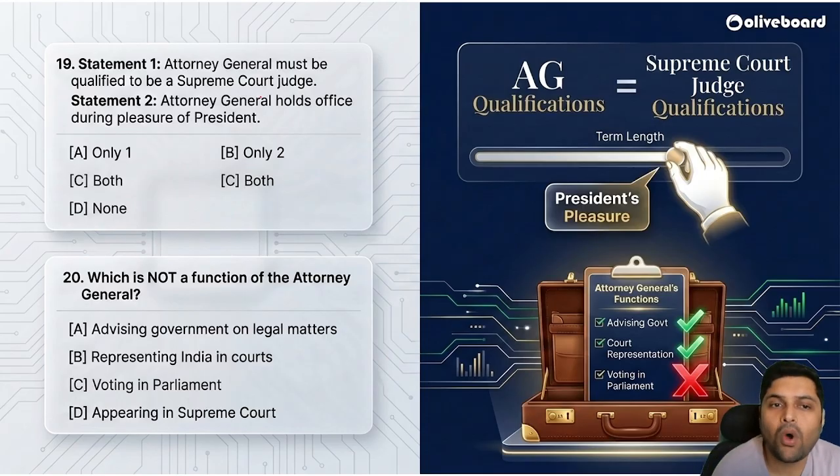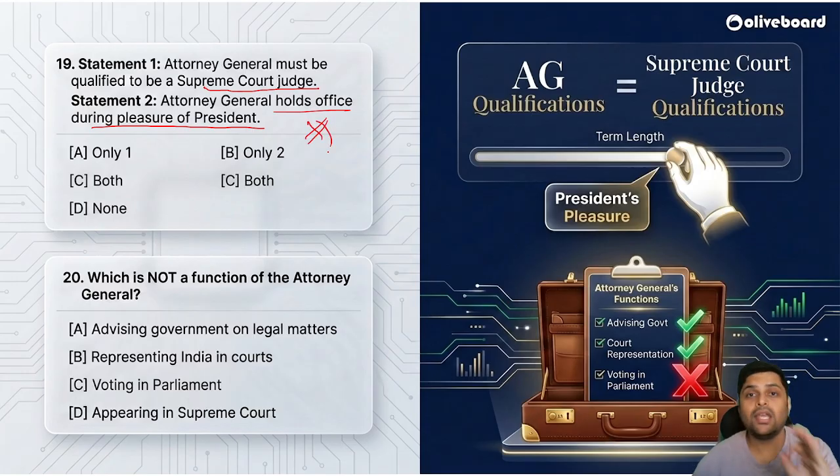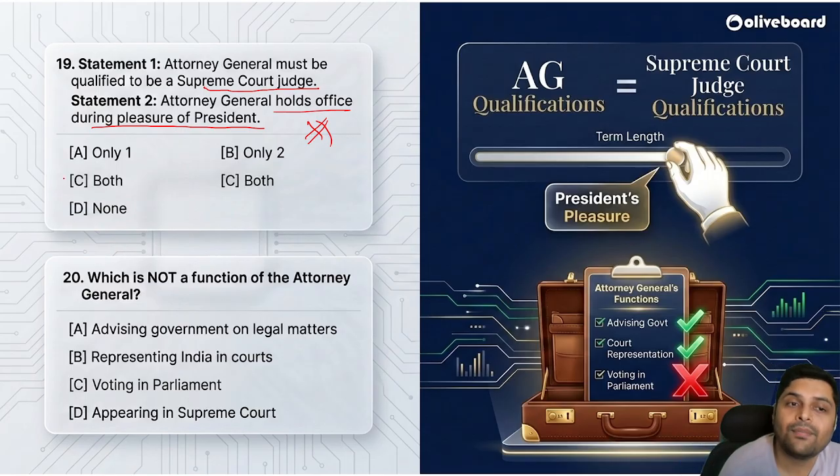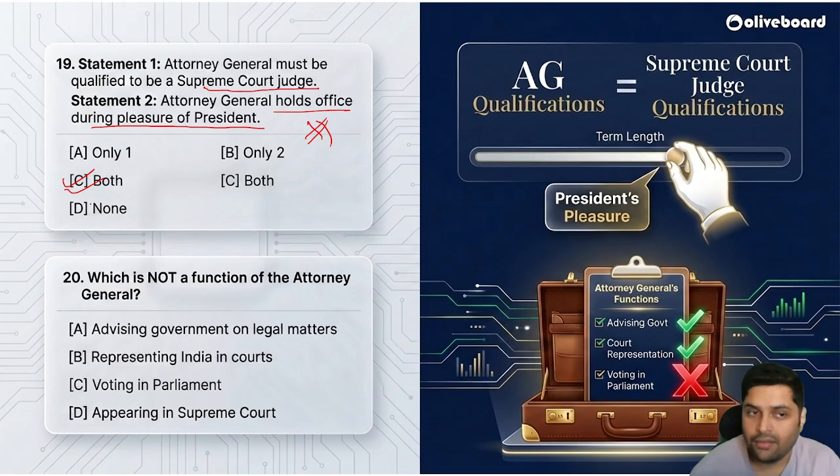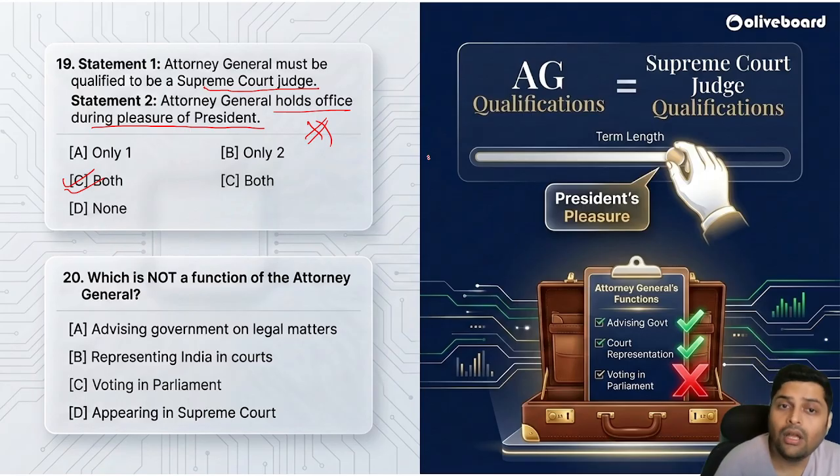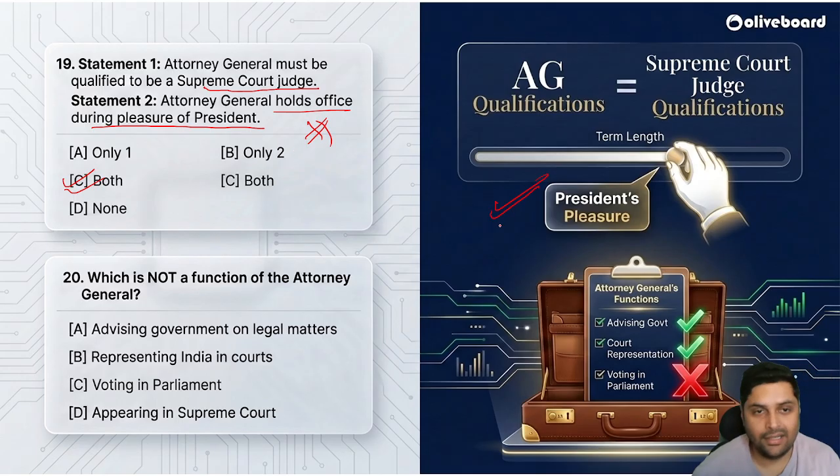Attorney General must be qualified to be a Supreme Court judge. Attorney General holds office during the pleasure of President. A PYQ in almost all the exams, civil services, SSC, RRB, everywhere. One of these statements. So both the statements are correct. Correct? He needs to be Supreme Court judge qualified, and he holds office during the pleasure of the President.